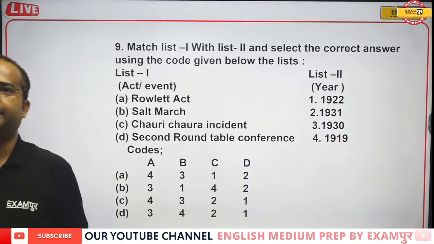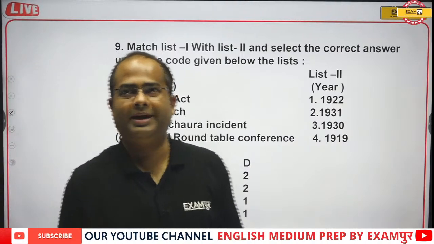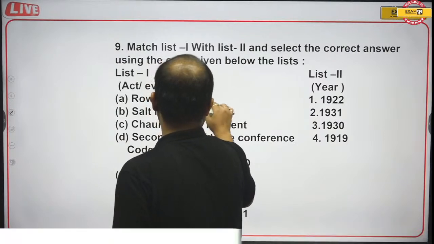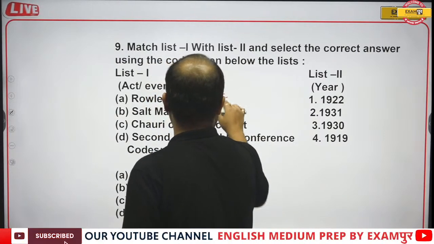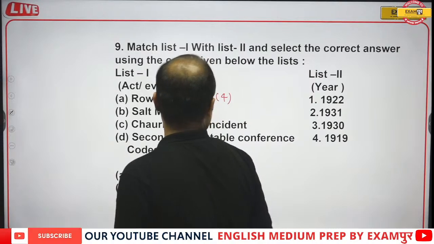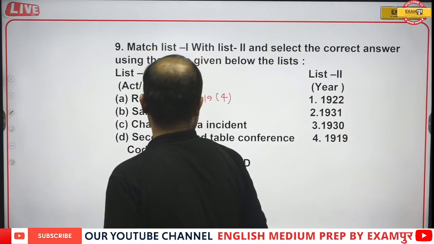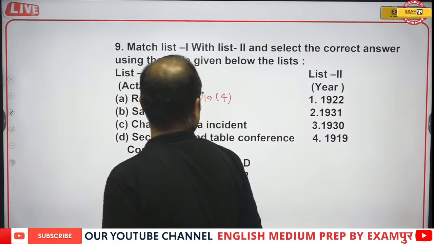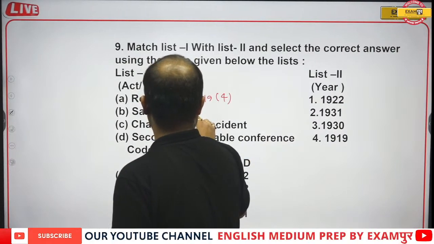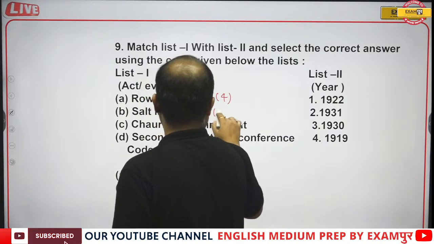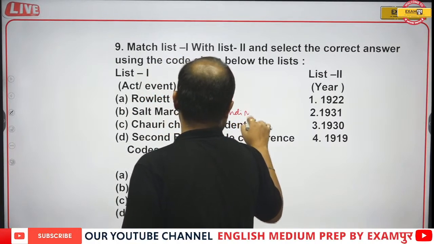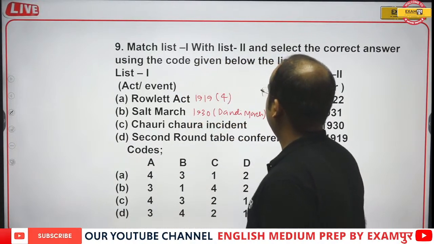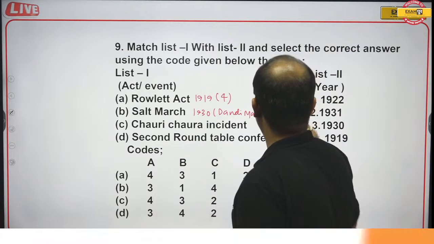Okay, let's see the correct answer, my dear students. First of all, Rowlatt Act, that is the Anarchical and Revolutionary Crimes Act 1919. So that is option 4. Salt Satyagraha was in 1930, that is called the Dandi March, 12th March to 6 April.